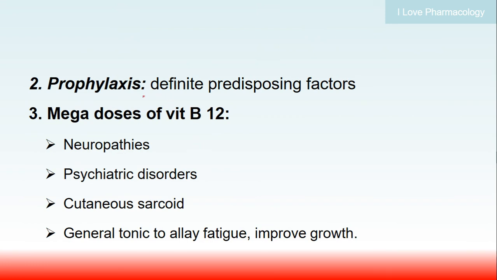Coming to prophylaxis, it is given in patients who are predisposed to vitamin B12 deficiency, for example in pregnancy or infants. Megadoses of vitamin B12 are required in neuropathy, psychiatric disorders, and cutaneous sarcoids, and it is used as a generalized tonic to allay fatigue and improve growth, but this part of the treatment is questionable.